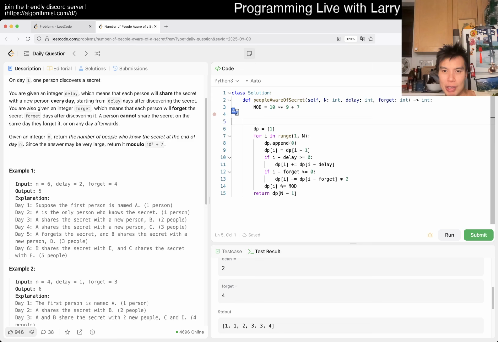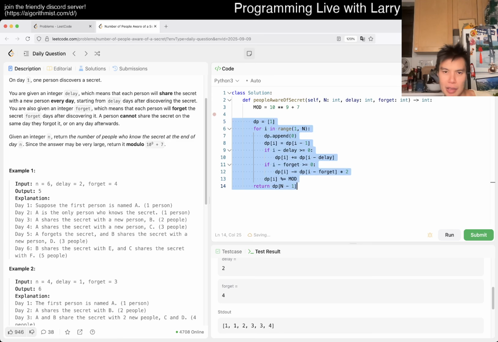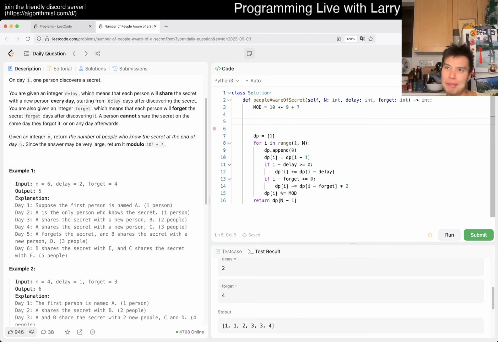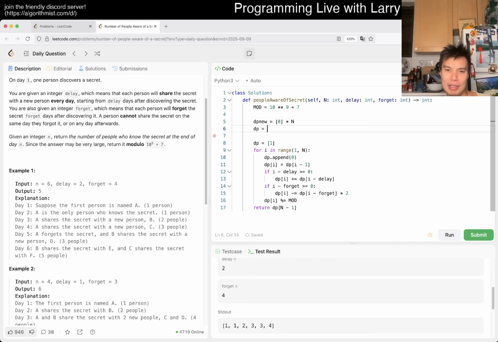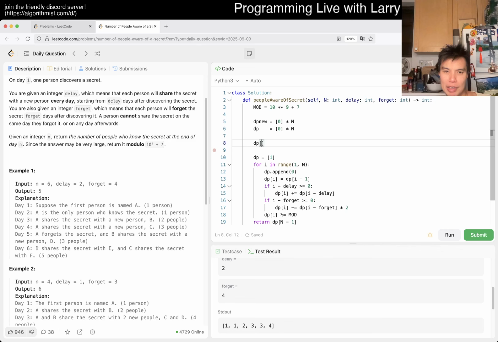So now maybe we can just rewrite this, mostly correct but also mostly not. How do I want to write it? Let's just say new people. Naming things is hard, that's what I mean. DP new, or maybe it's not even a DP, I don't know. I just call it 0 times n, no, it's 0 times n. DP is equal to 0 times n as well. DP of 0 is equal to 1, right?